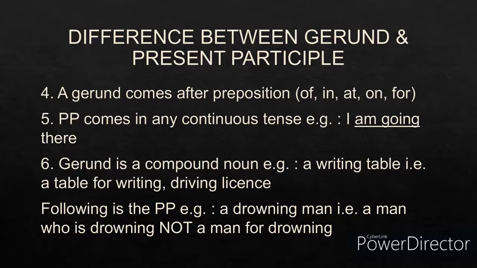But there is an exception, a drowning man. This is also a word ending in ing, but this is not a gerund. This is the present participle because it is a man who is drowning, not a man for drowning. Here a writing table is a table for writing, a license for driving. So this is not a man for drowning, this is a man who is drowning. So it is the present participle. This is the exception.